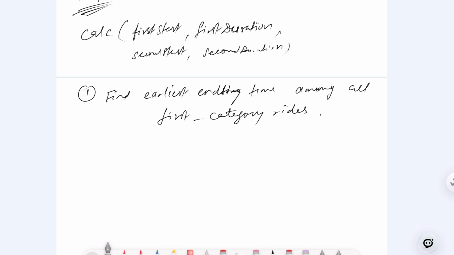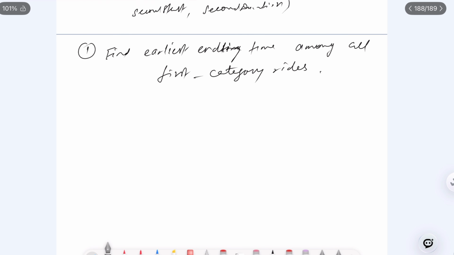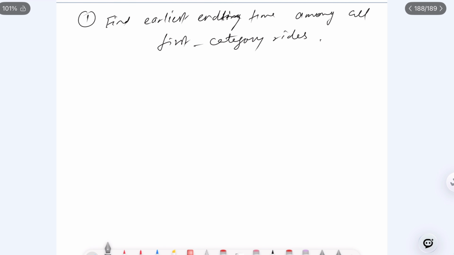Very first you find the earliest ending time among all the first ride category, whatever first category you are doing, either the land or the water.